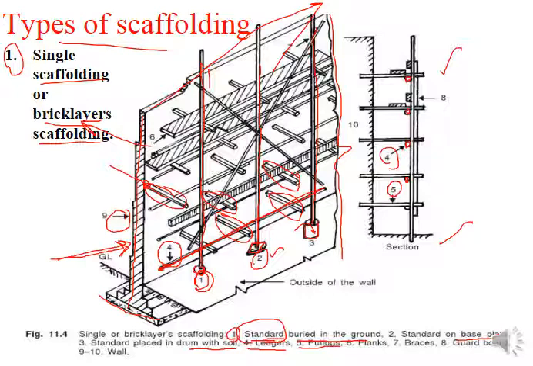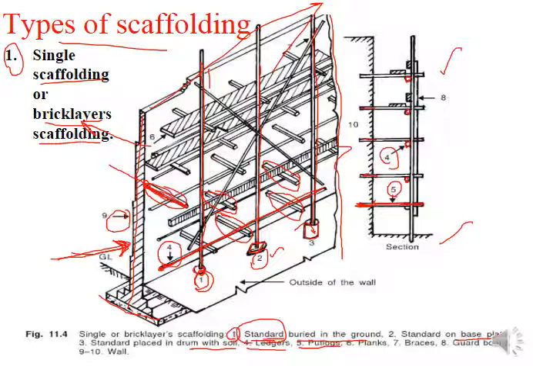Here you can see these are the putlocks. If you see from this side cross section, then these will be in front view. Their view will be like this. So these are the putlocks. Those are going to go inside the wall, so later on you can remove them by taking them out.